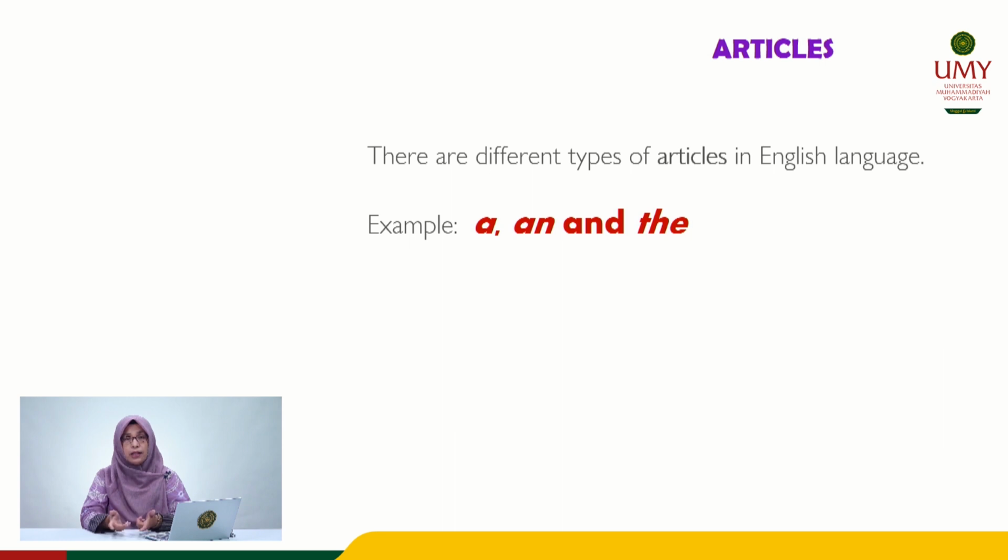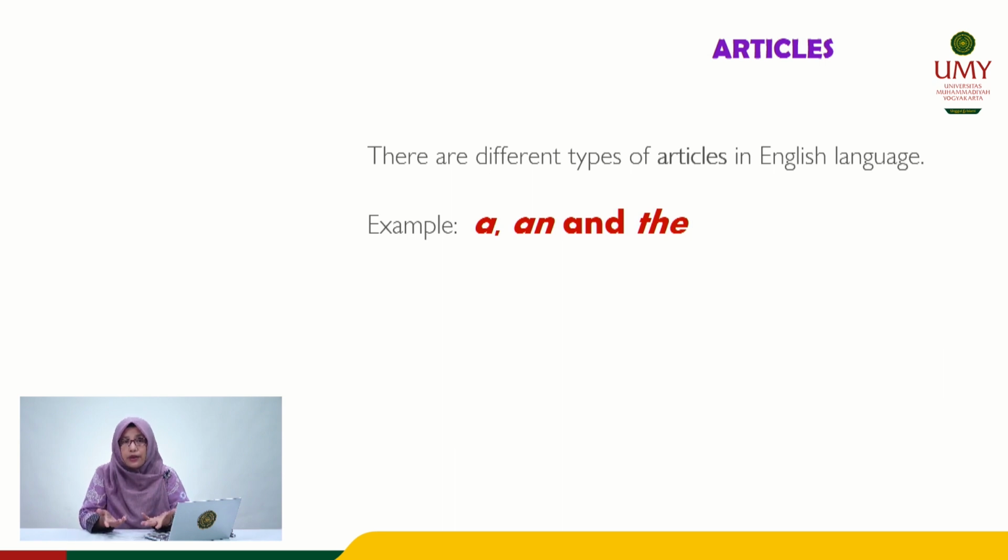So I can give you the example. How to use article a. A is used when you want to modify a singular noun, and this noun starts with a consonant. And an is used for a singular general item if the noun starts with a vowel. And finally, the modifies a singular or plural noun, and this is about a specific noun.